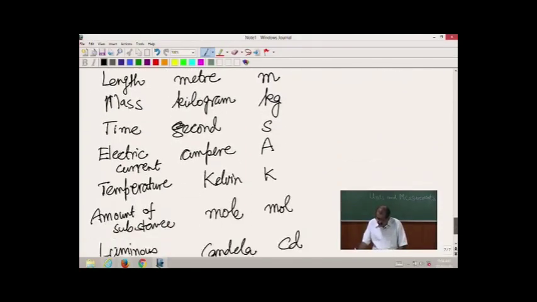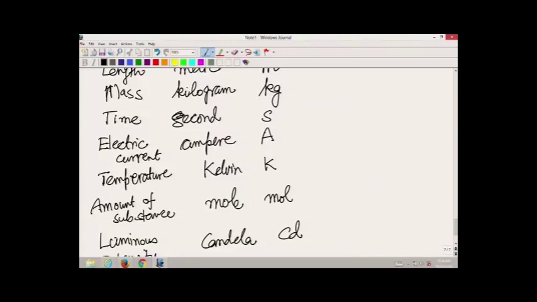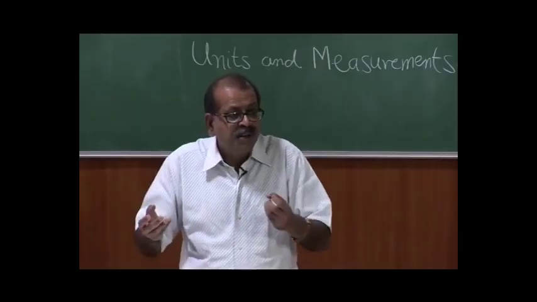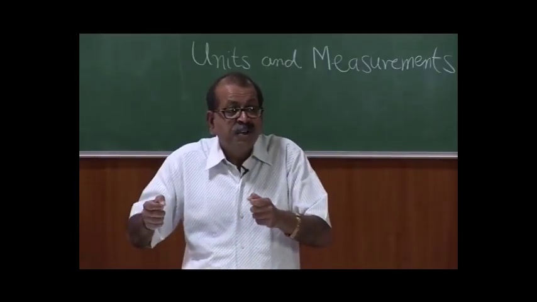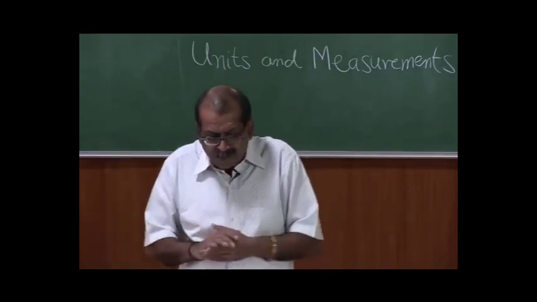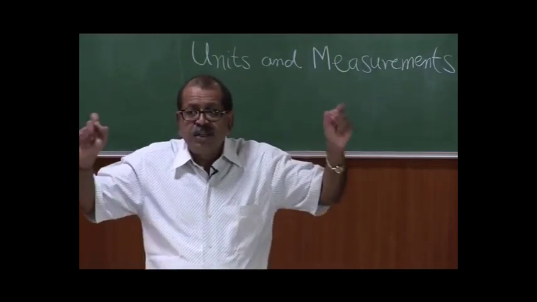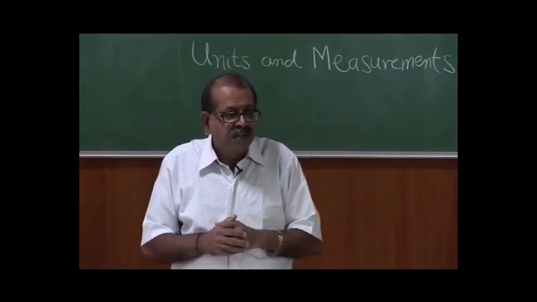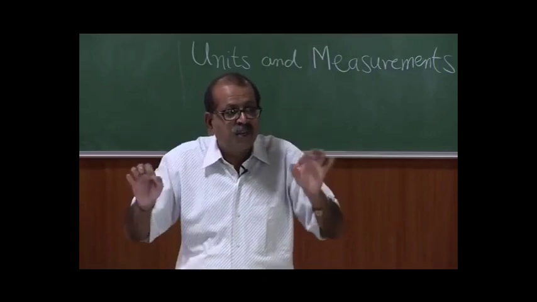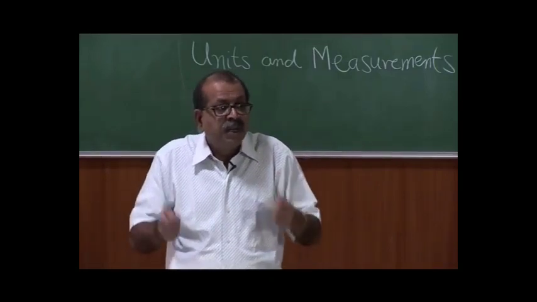Now, one of the things one has to do is, for each of these, once we define a standard unit, its definition has to be very precise. For example, when we look at meter, this initially was the length of a standard bar which was put under particular conditions of temperature in a lab in Paris.